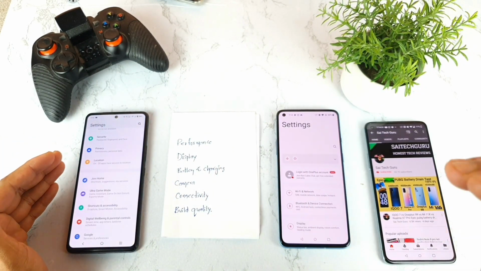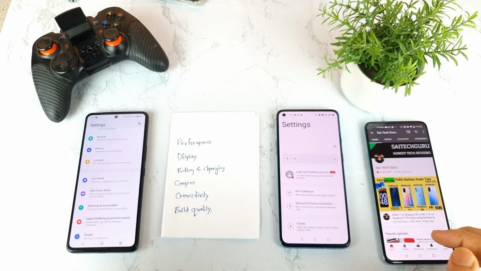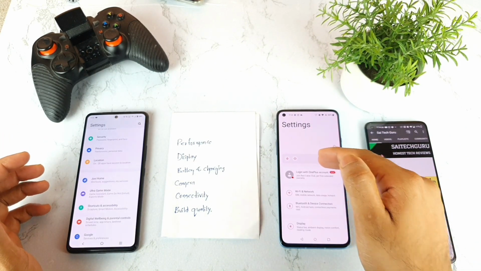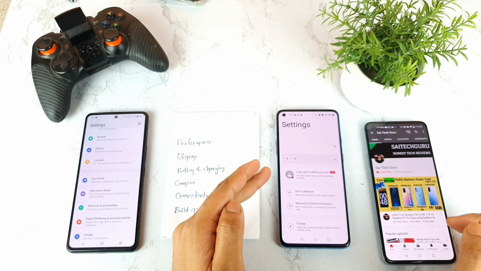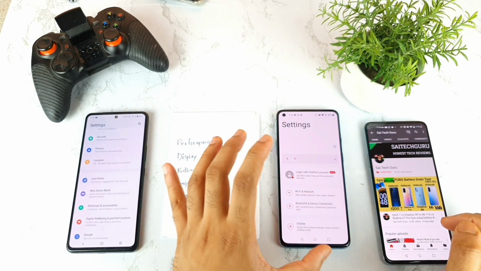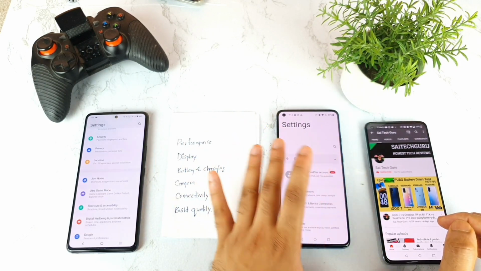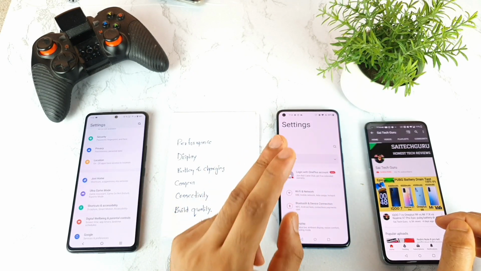4400 mAh of battery, 4500 mAh of battery, and 66 watt fast charging, 65 watt fast charging. But this OnePlus 9R can charge within 40 minutes, no problem, no issues, 40 to 42 minutes, that's it. And the company claims it can charge in 39 minutes.